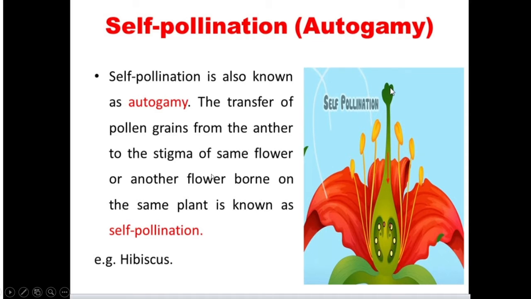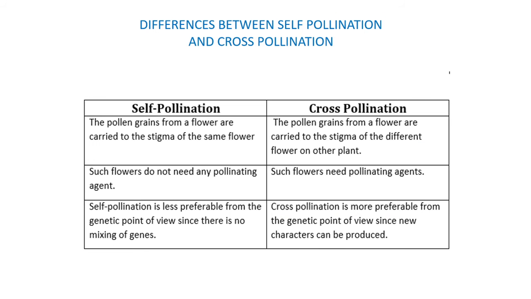If it is in the same flower, then it is autogamy, and if it is another flower borne on the same plant, meaning two different flowers on the same plant, as we discussed previously with cucurbits, which have two types of flowers, male flowers and female flowers, then there will be transfer of pollen grains from the male flower to the stigma of the female flower. This is geitonogamy. These two, autogamy and geitonogamy, are both self-pollination. Example: hibiscus, which is also known as China rose, is an example of self-pollination.